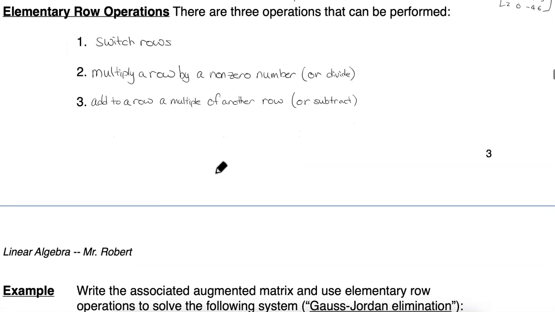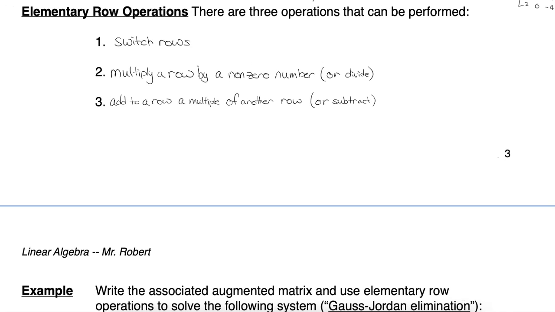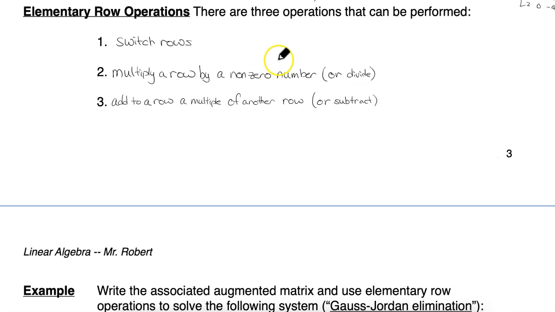Elementary row operations. We are going to see these again, and I'm going to rely on what you've learned in pre-calculus here. The elementary row operations, there's 3 of them, are the things that you're allowed to do with matrices when you're trying to solve a system of equations using matrices.